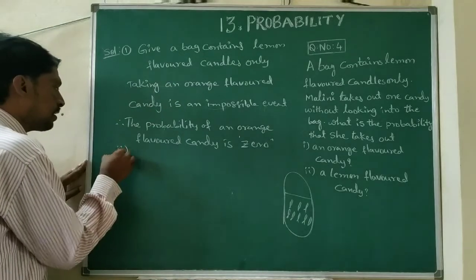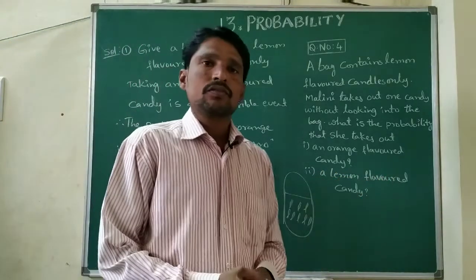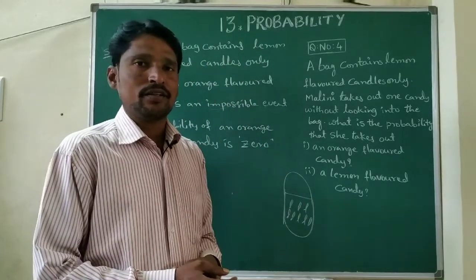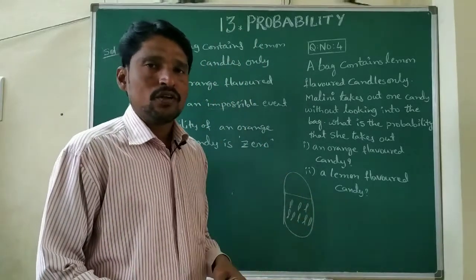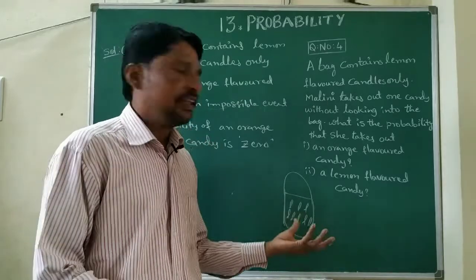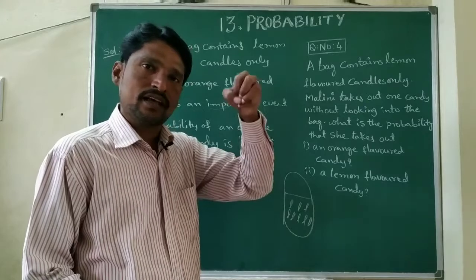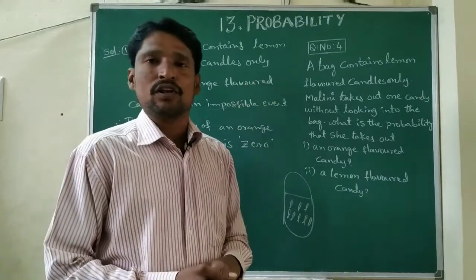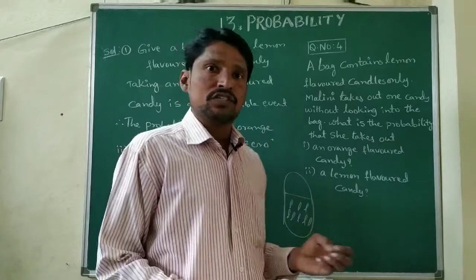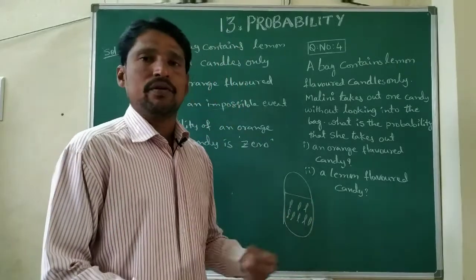Next, the second one, a lemon flavored candy. All the candies in the bag are lemon flavored. So we are picking one. Can we get another flavor? No. All are lemon flavored only.